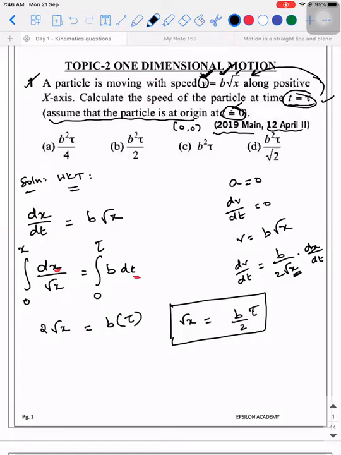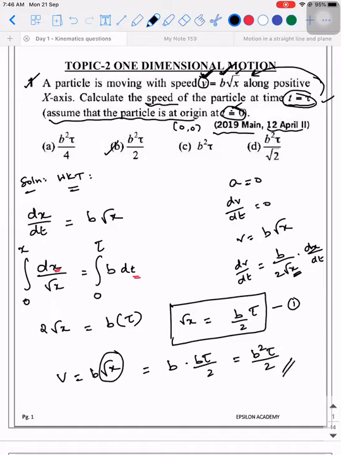So root x is equal to b into tau divided by 2. What is the question? Calculate the speed of the particle at t is equal to tau. We know that v is equal to b root x, according to the question. So in the place of root x, what should I substitute? b tau by 2. So b into b tau by 2 will be b square tau by 2. Are you able to understand? So b square tau divided by 2 is the required answer.